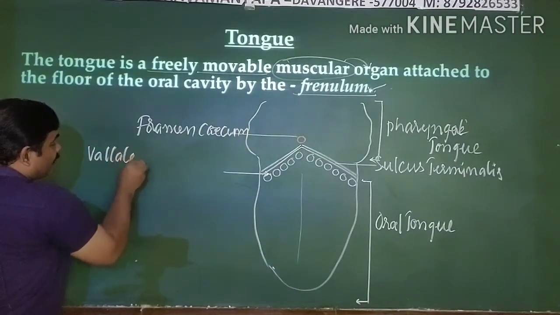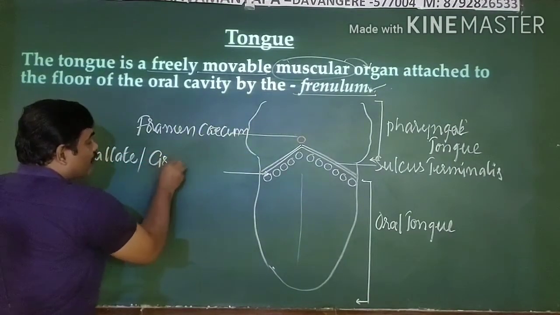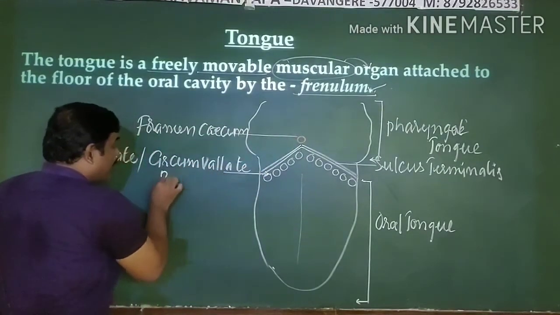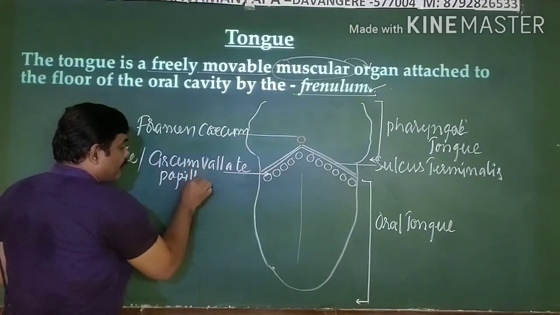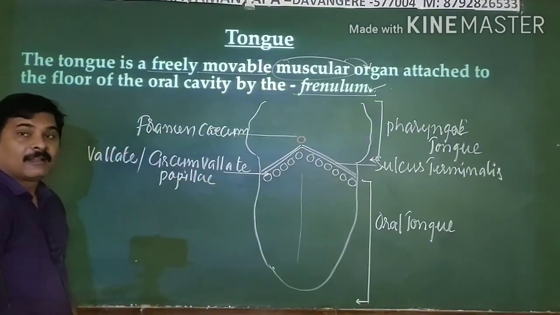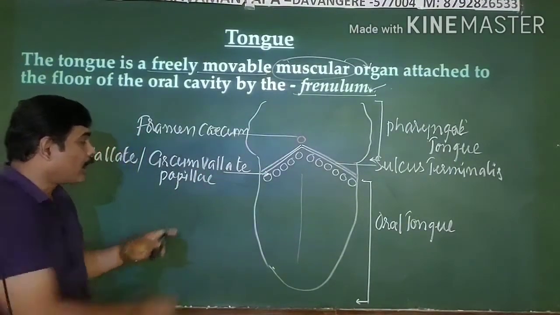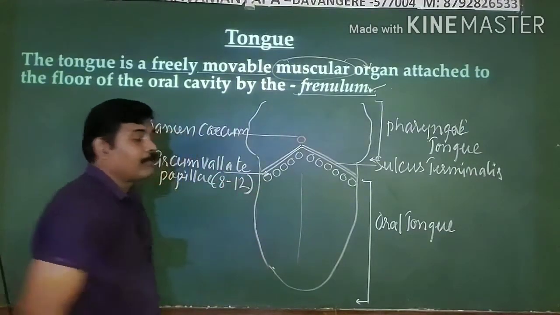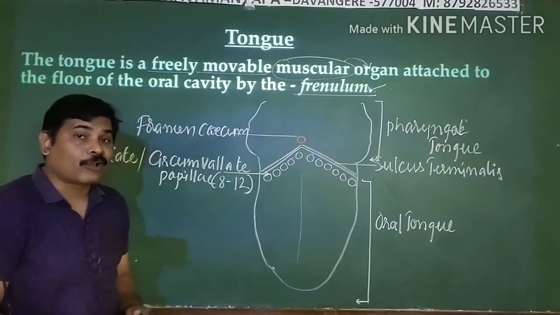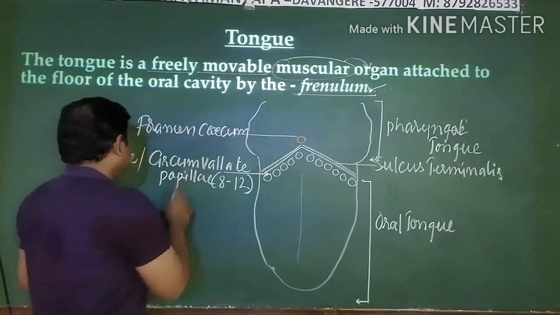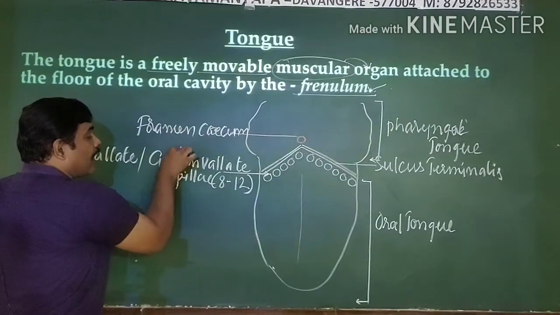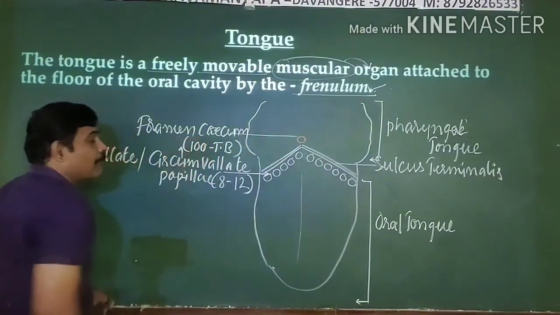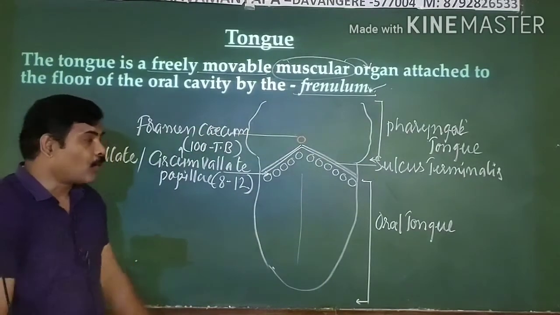They range from 8 to 12 in number. They have taste buds within them. Each circumvallate papilla has about 100 taste buds within it.